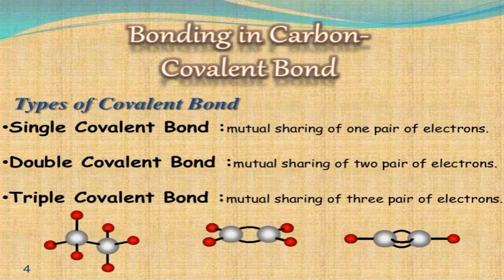If each atom contributes one electron, the covalent bond formed is called a single covalent bond and is represented by a single line. If each atom contributes two electrons, the covalent bond formed is called a double bond and is represented by a double line. And lastly, if each atom contributes 3 electrons, the covalent bond formed is called a triple bond and is represented by a triple line.